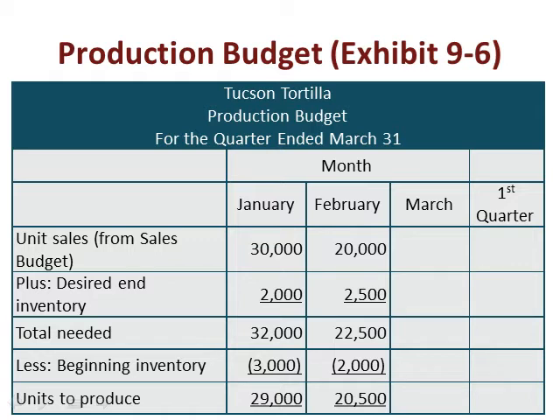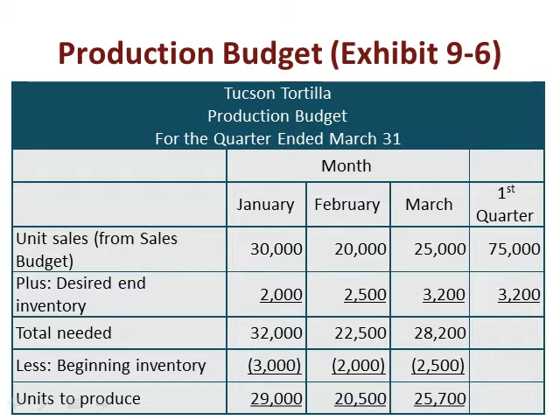And then finally, in March, we know we're targeted to sell 25,000 units. We have a desired inventory that we're given of 3,200 units, so we have to produce 28,200. But we also know that we had 2,500 units in beginning inventory coming into the month, so we have 25,700 units that we need to produce.